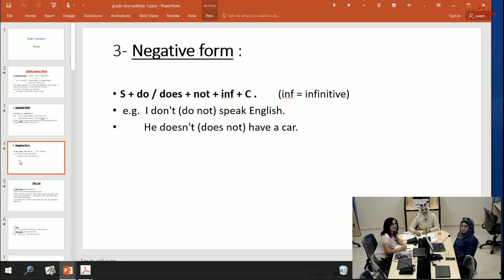Now the negative form: subject, do or does, not, infinitive, complement. Example: I do not speak English. He doesn't have a car.